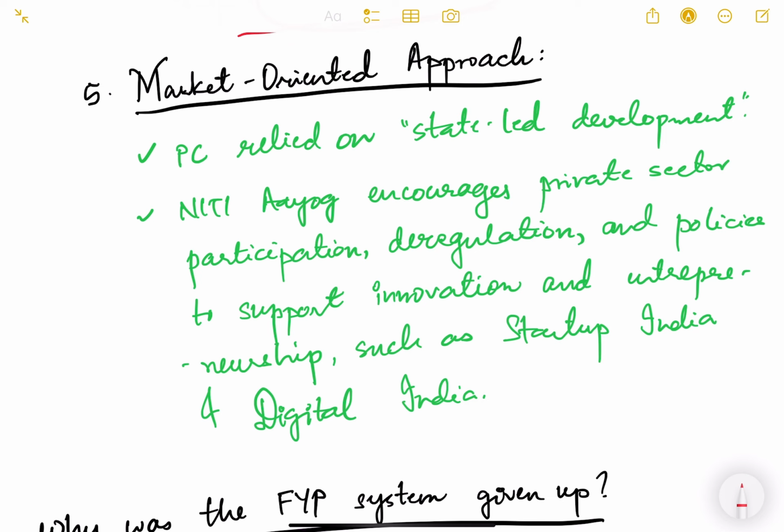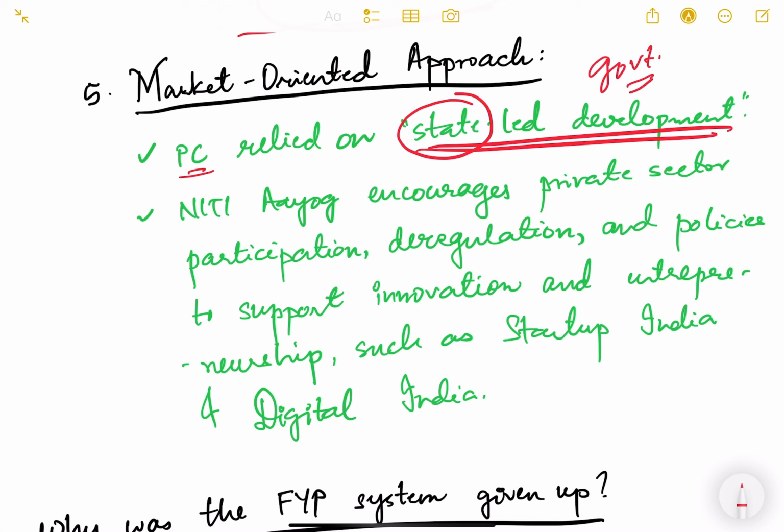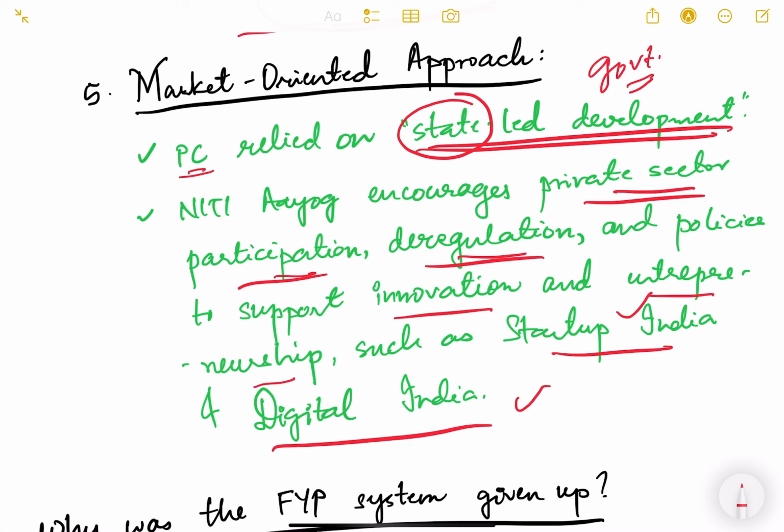Next one is the market-oriented approach. Planning Commission relied on state-led development. Here, state does not mean the state governments. State-led development means government-led development, meaning that the private players will not lead the development, the government will lead the development. It will enter into industry, it will open industry, it will do the infrastructure development. So that is state-led development, just like the USSR model. NITI Aayog encourages private sector participation, deregulation of various sectors, and policies to support innovation and entrepreneurship such as Startup India and Digital India. So again, these are also the policies given by NITI Aayog.